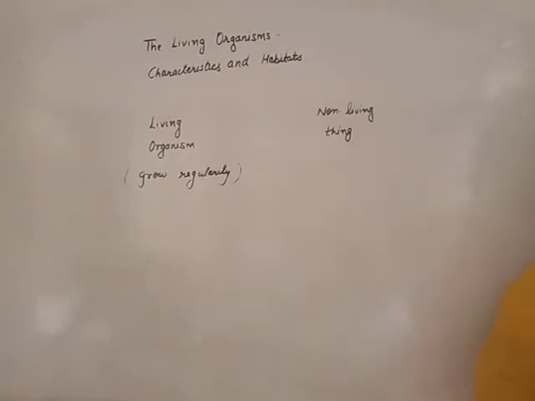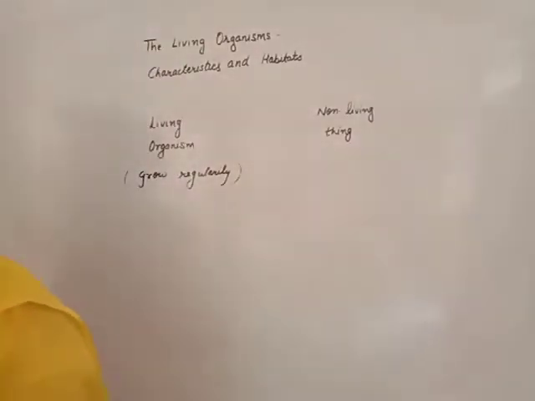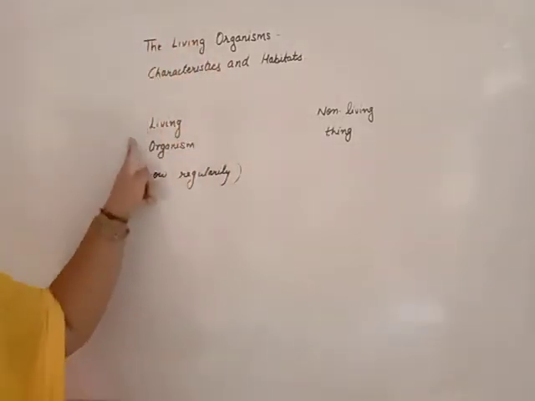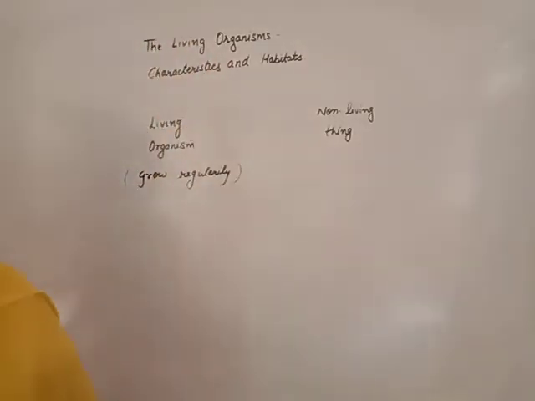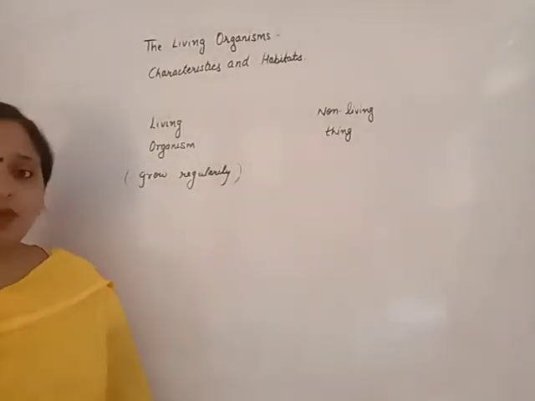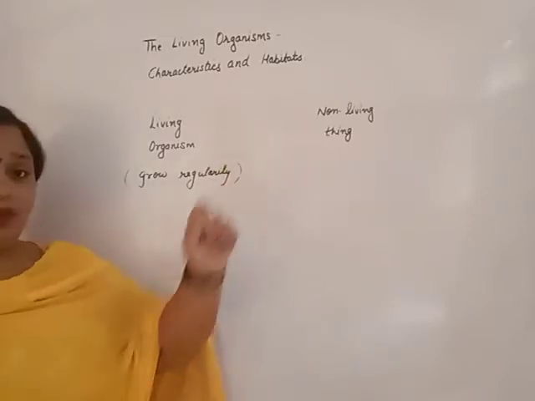That means they are non-living. Non-living things cannot grow. Clear? That which grows, which increases in height, is a living organism. But they do not increase. You place it at one place and if it is not disturbed, it remains there for a longer time. That means they are non-living.